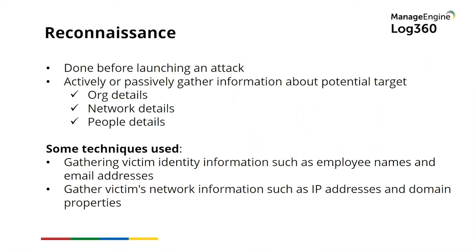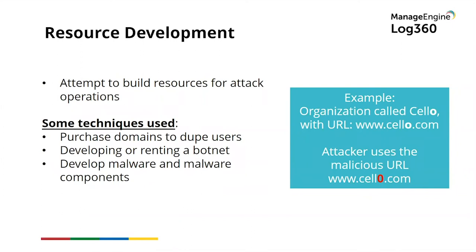Then you have the second pre-attack tactic, resource development. After the initial research that happens during reconnaissance, adversaries try to build resources they can use for their nefarious activities. For example, they may purchase domains that can be used during their operations. Let's say that an organization is called Cello, spelled C-E-L-L-O, and its URL is www.cello.com. Attackers may make use of the malicious URL www.cell0.com with a 0 instead of an O. And this can be easily overlooked by human readers.